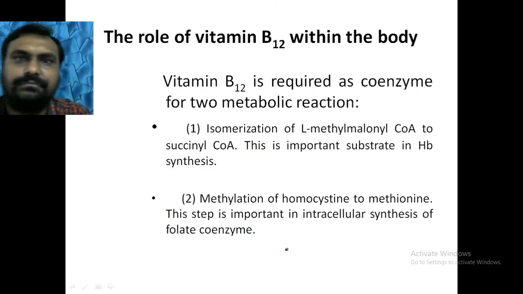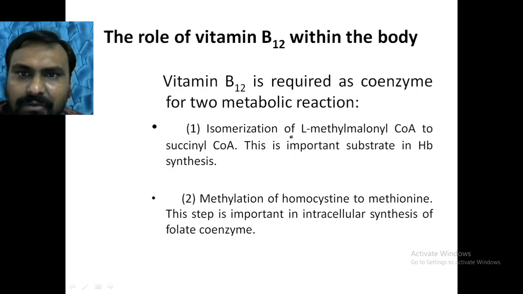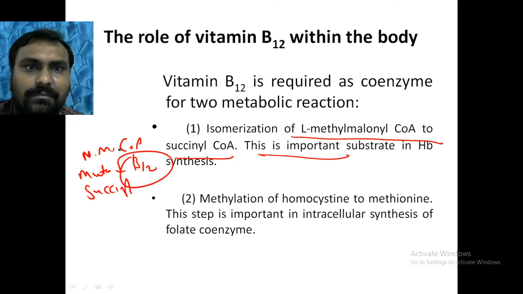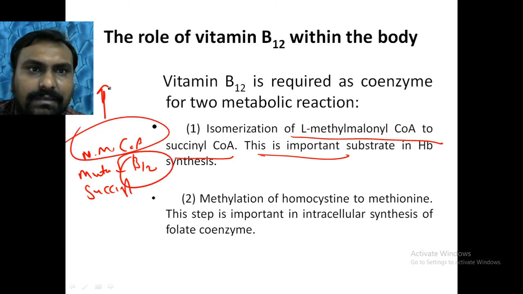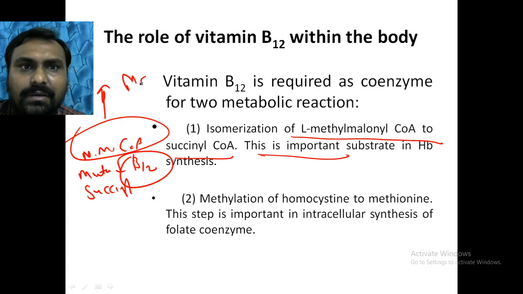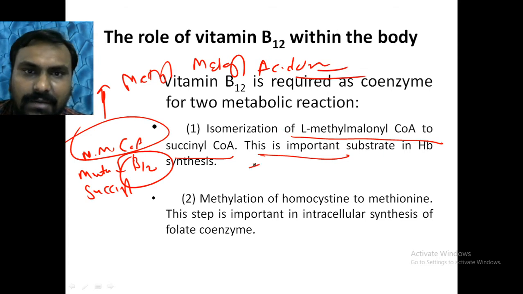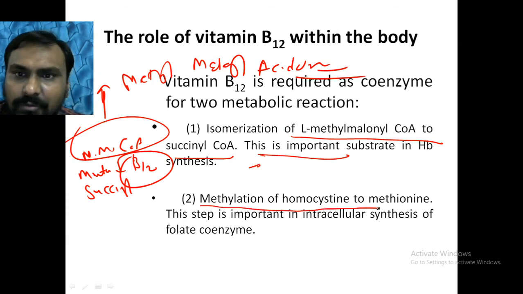So mainly we have seen L-methylmalonyl CoA to succinyl CoA. Here the enzyme is mutase, and it requires B12. So if there is a B12 deficiency, then methylmalonic acid will be increased. It is called methylmalonic aciduria. Okay, that is very important, remember this.